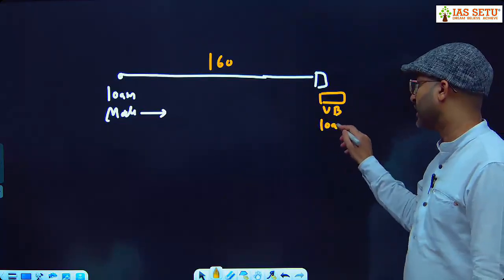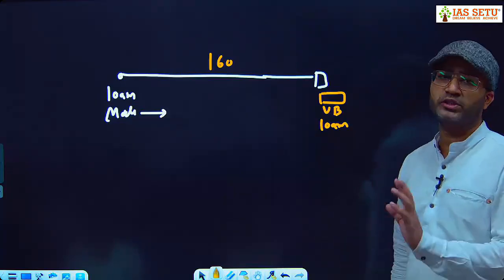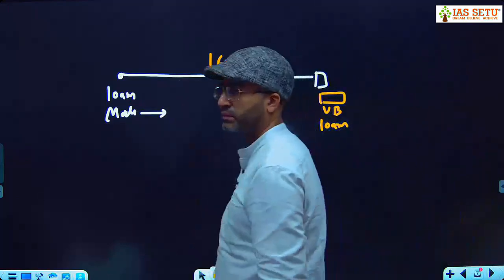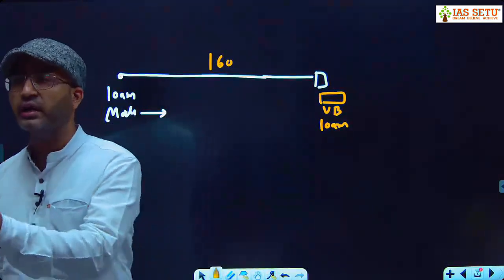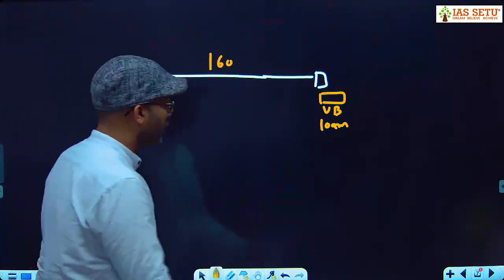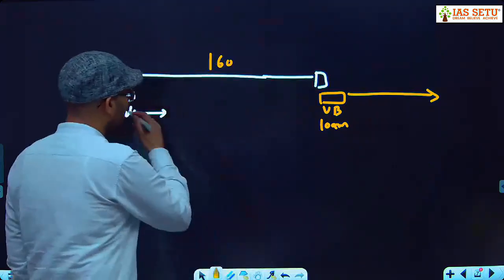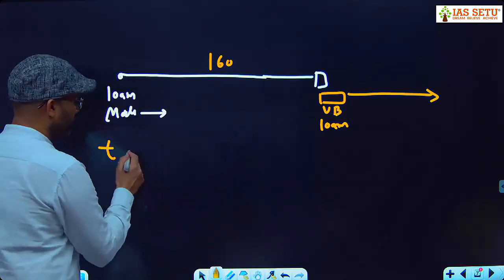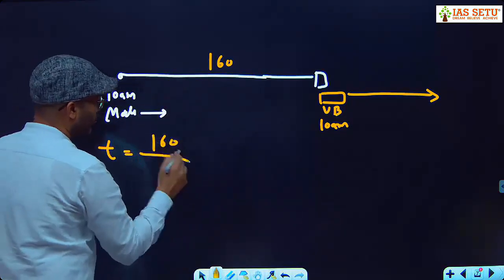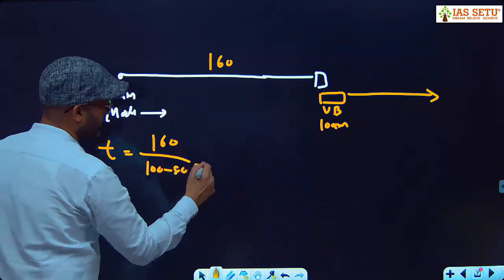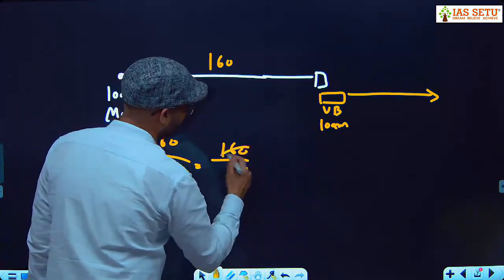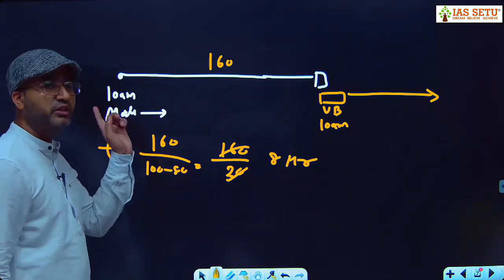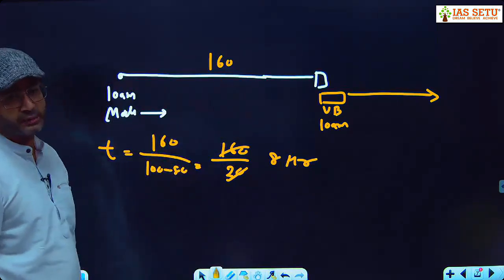Now it is 10 a.m. अब ये बनेगा आपका चोर पुलिसमैन वाला क्वेश्चन. This is thief, this is policeman, because now time is same. तो the 2 hours that help you to get initial distance. So now here Vande Bharat is running in this direction. Behind that Modi Express is running, but with better speed. So here our first question: time is initial distance upon relative speed, 160 upon 100 minus 80, 160 upon 20, 8 hours. So this Modi Express will take 8 hours to catch this Vande Bharat Express.